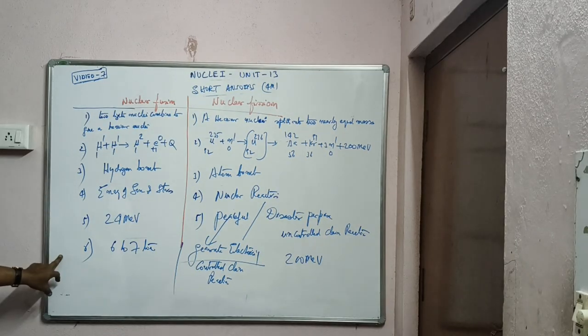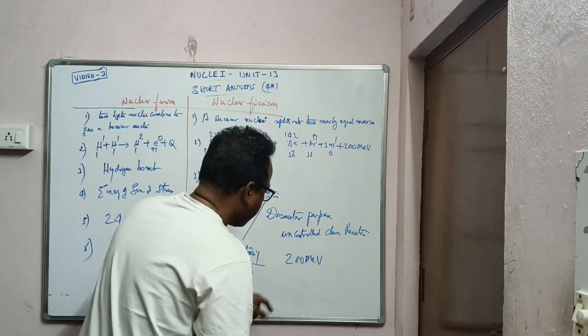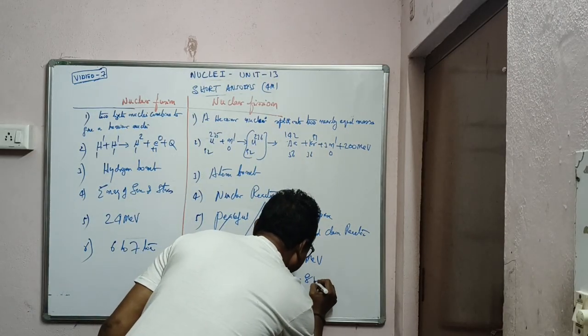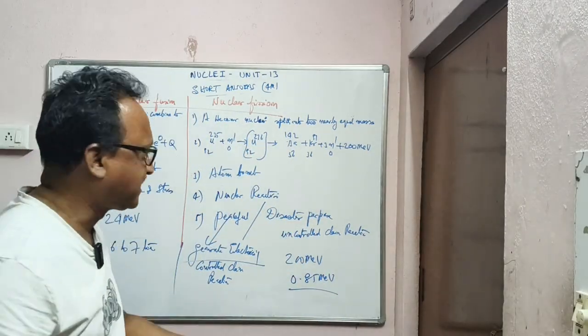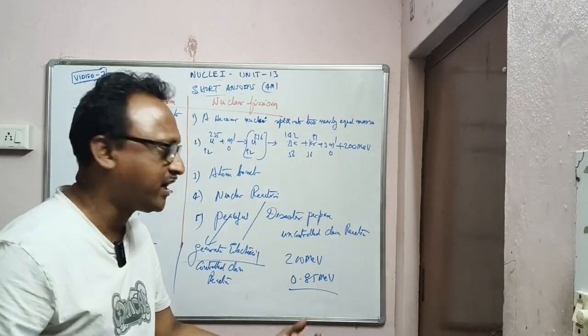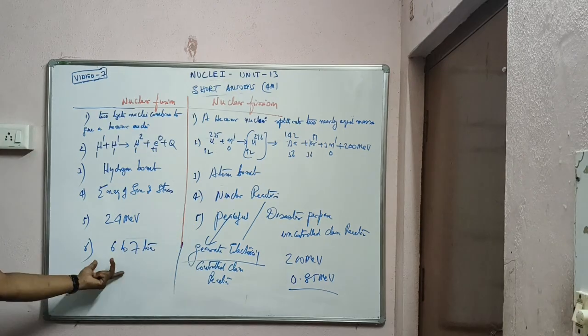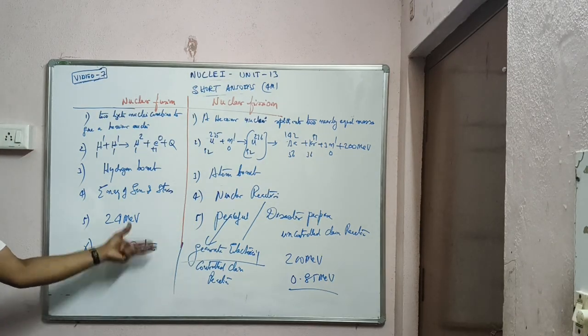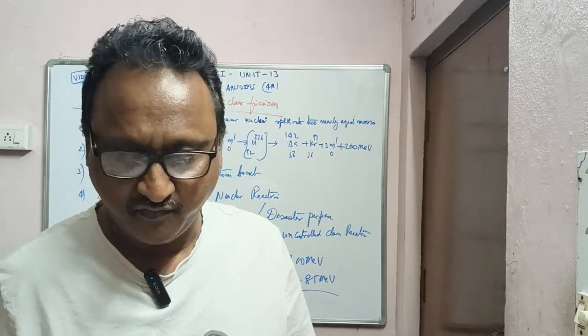That is, energy divided by mass number: 24 by 4 gives 6 MeV. Here only 0.85 MeV average binding energy comes. That is, uranium has mass number 235; if you divide 200 by 235 you get 0.85. So fission is less dangerous, and fusion is more dangerous, 6 to 7 times. These are the major differences between nuclear fusion and fission reactions.